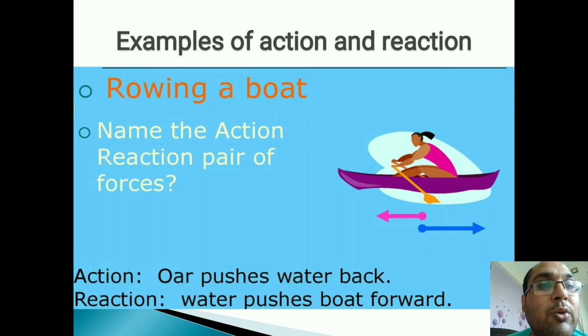Similarly, rowing a boat: he is performing the action by pushing the water with the help of the oar in a backward direction, and the water will push him in a forward direction.